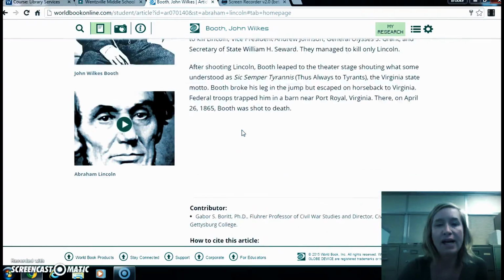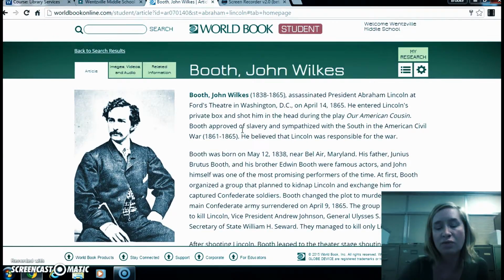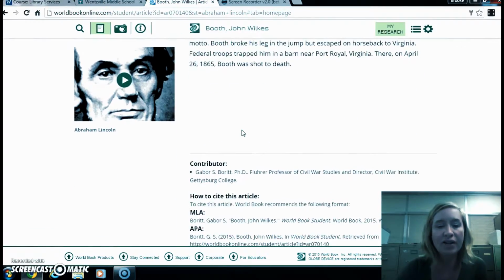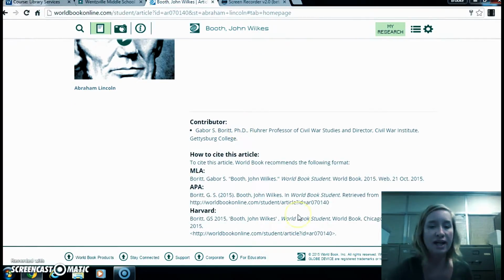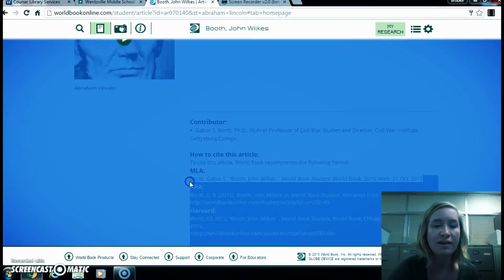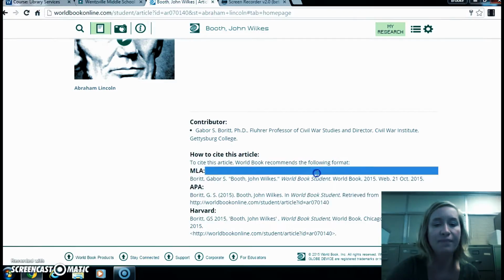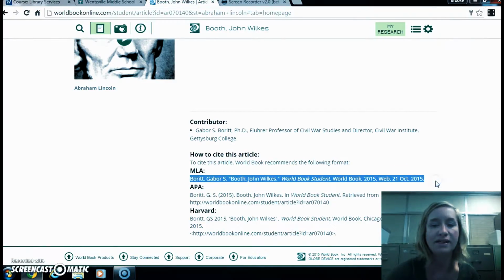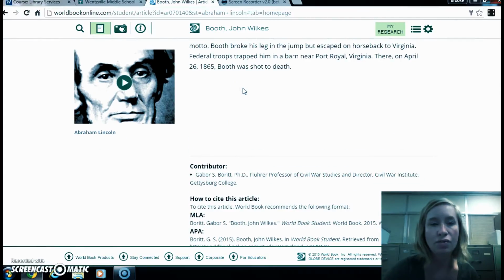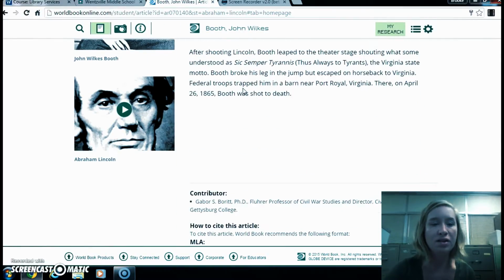So if this was an article I wanted to use from World Book Online, I could actually scroll down and grab this citation just like we did last time. So we've got our MLA citation. Again, oops, I keep doing that. I can just copy and paste it into a Google Doc for my works cited page, which is really, really, really cool. So I'm going to scroll back up. And there's our little video if I wanted to watch a little video on Abraham Lincoln.